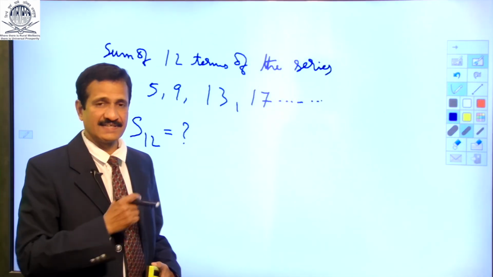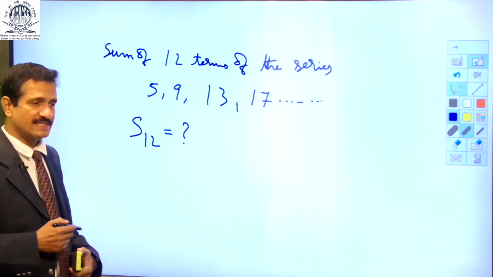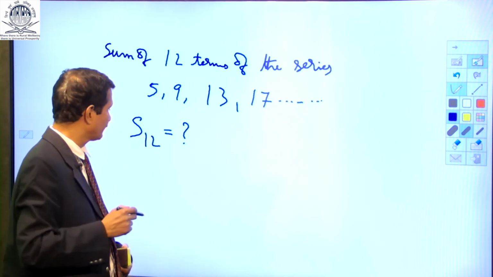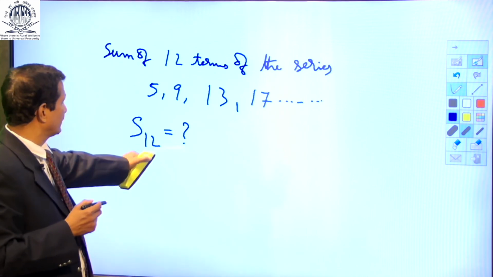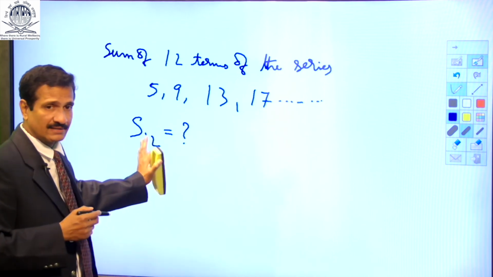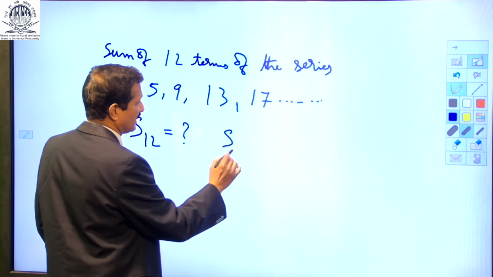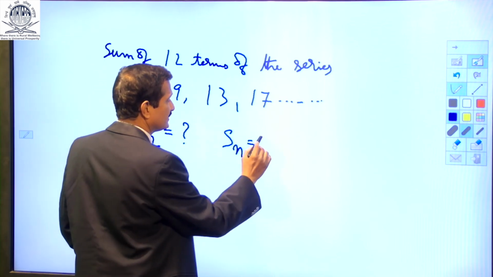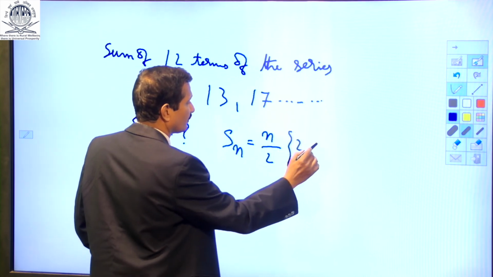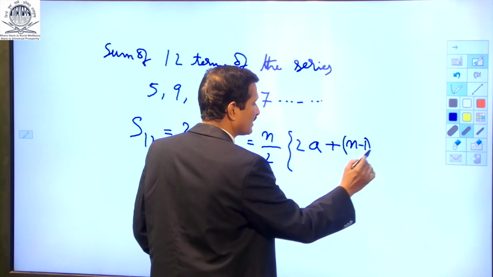Now let us take another problem. We have to find the sum of 12 terms of the series 5, 9, 13 and 17 and so on. So here we have to find the sum to 12 terms. Here we have the formula, just recapitulate the formula, Sn is equal to n by 2 into 2a plus n minus 1 d.